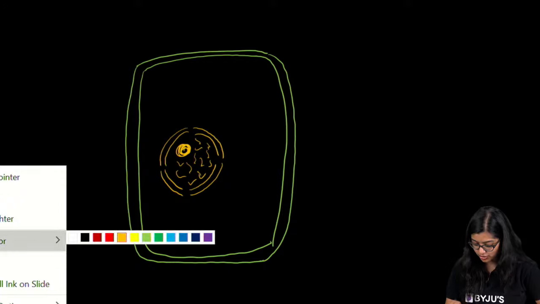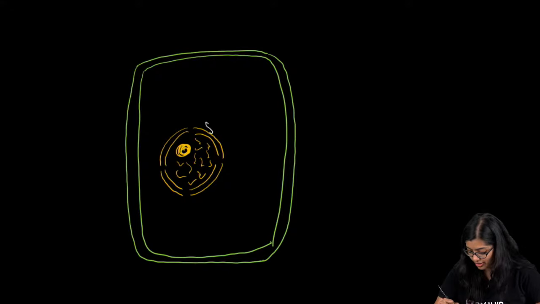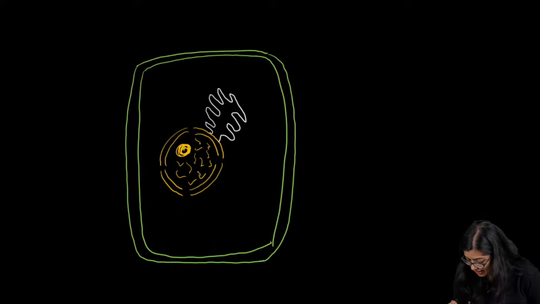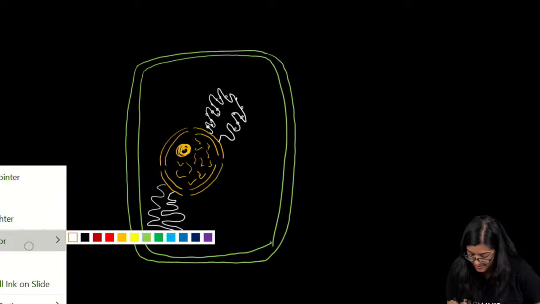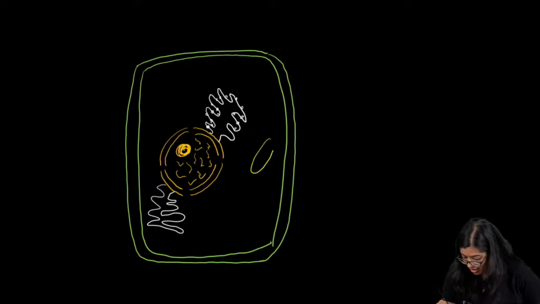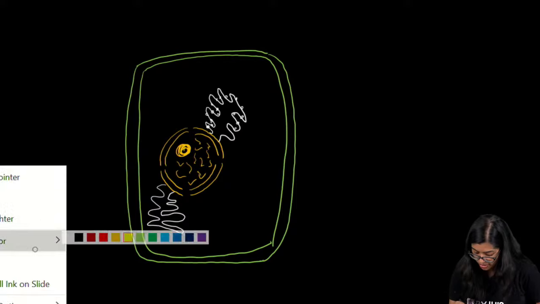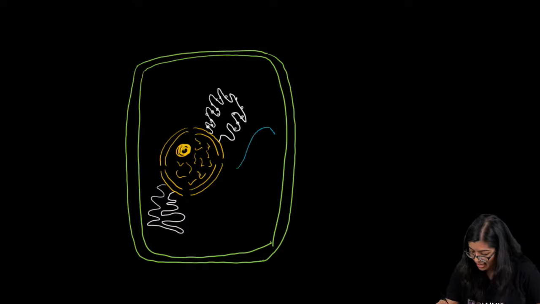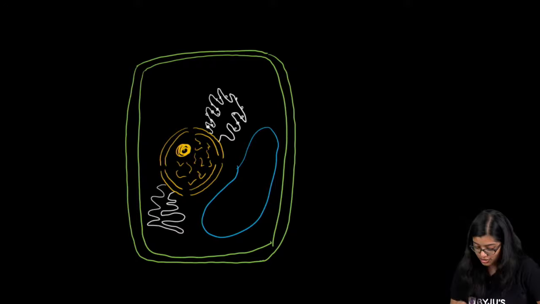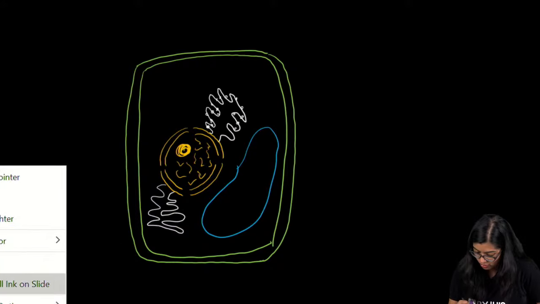Now after this, when you are drawing you should draw everything. So from here you can draw the endoplasmic reticulum. Okay, I am drawing this very roughly. One side you can keep smooth, one side you can keep rough, and draw the parts which are mainly necessary for labeling. Then after that you can draw the mitochondria. But before that, we know that inside this there are large vacuoles. So you can draw a large vacuole. Then after that you can draw the mitochondria.